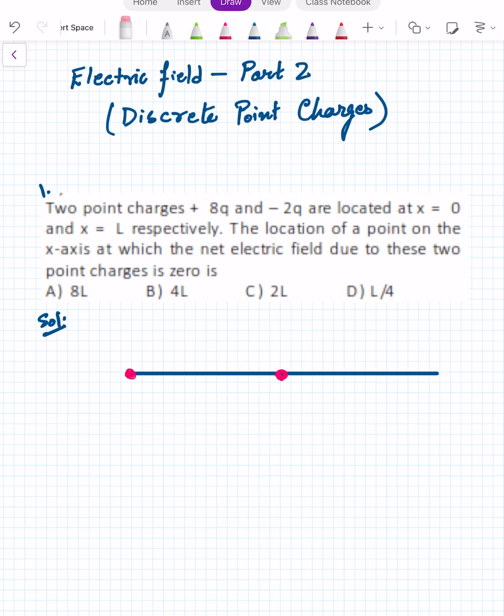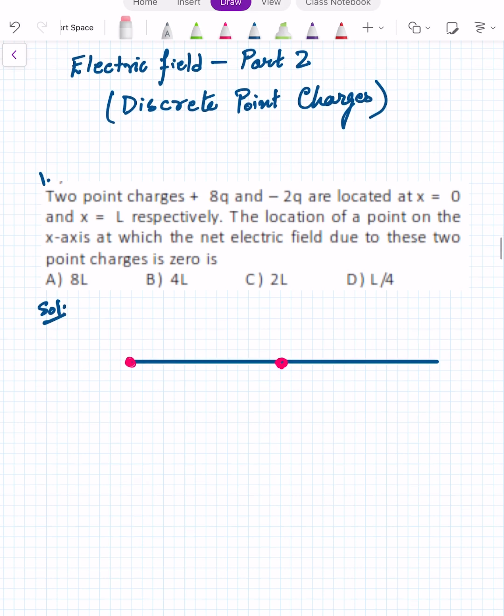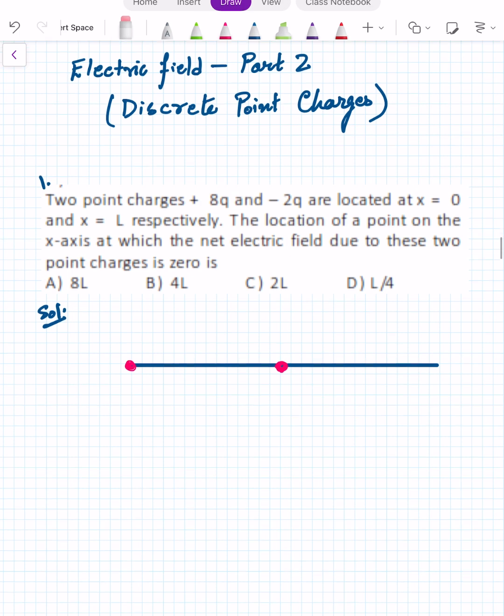Hi students. Here is the practice part of electric field part 2 under fast track revision series for JEE Main. In this part we are going to see the concepts, the problems related to the electric field due to discrete point charges, single point charge or multiple point charges. Now here the first question.